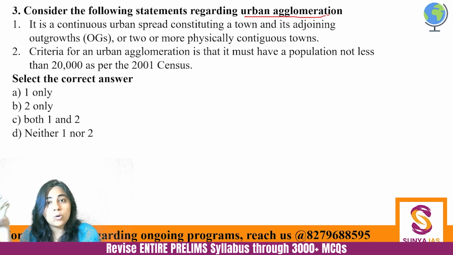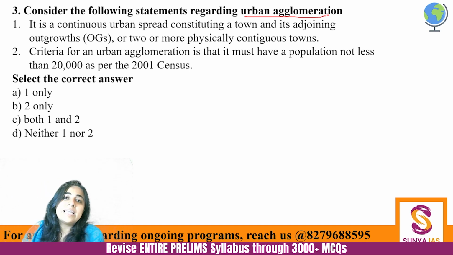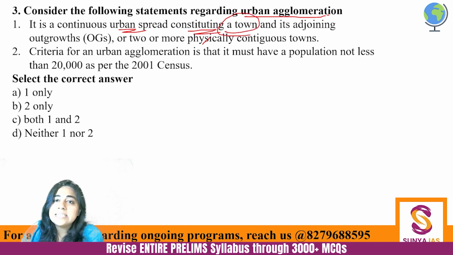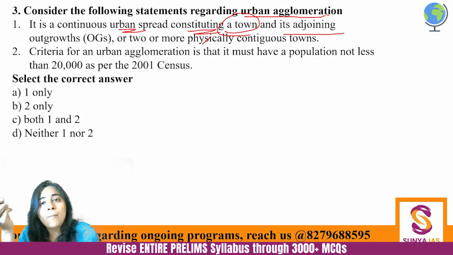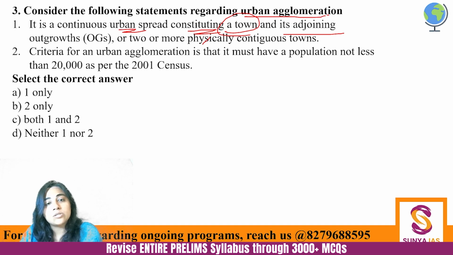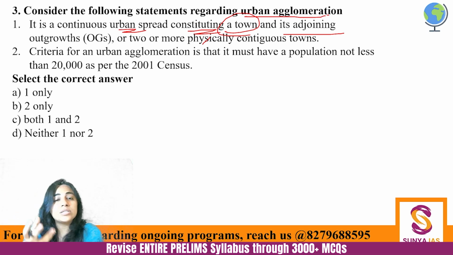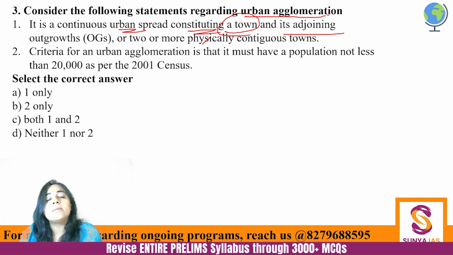Just like Adani is a conglomerate, similarly, agglomerate means that first of all it's an urban area and it constitutes a town and its adjoining outgrowth. So you can suggest, although Delhi NCR is a megapolis basically, and we'll study what megapolis is also, but overall it started from urban agglomeration. Delhi was this urban settlement and the areas around it became urbanized slowly, right? So it became an urban agglomeration.